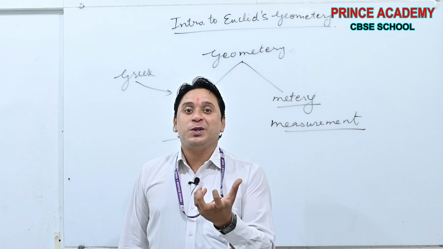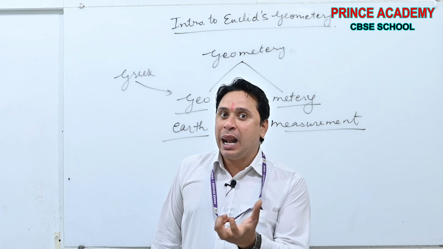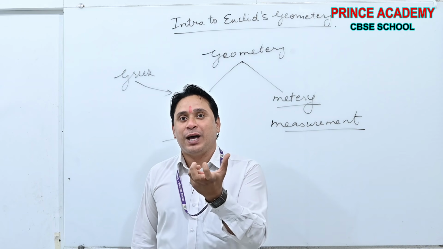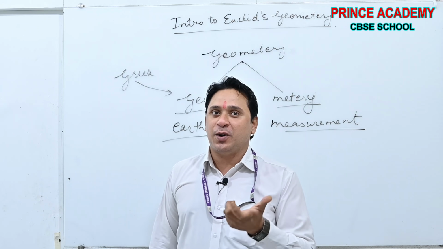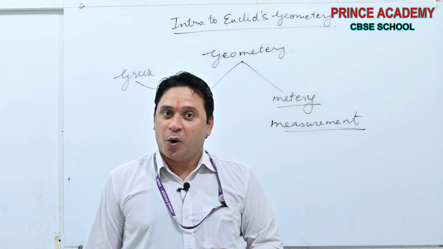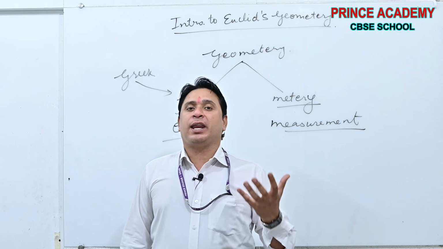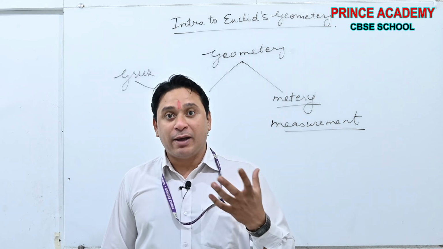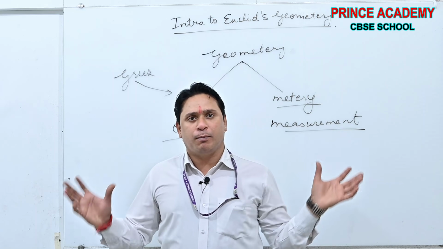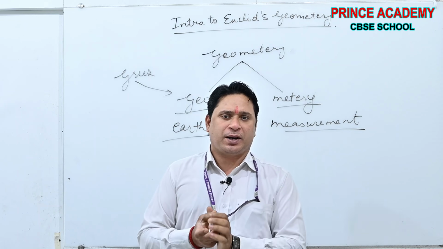How was it possible? It was possible because of the knowledge of geometry. It means the role of India is also very broad in the case of geometry.